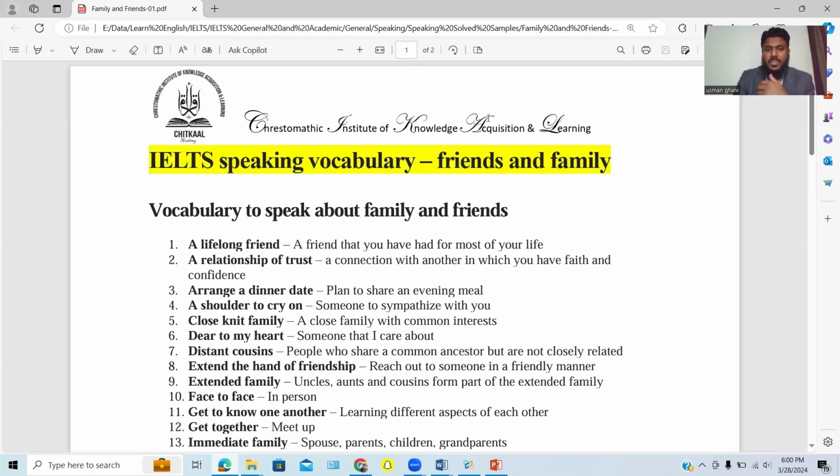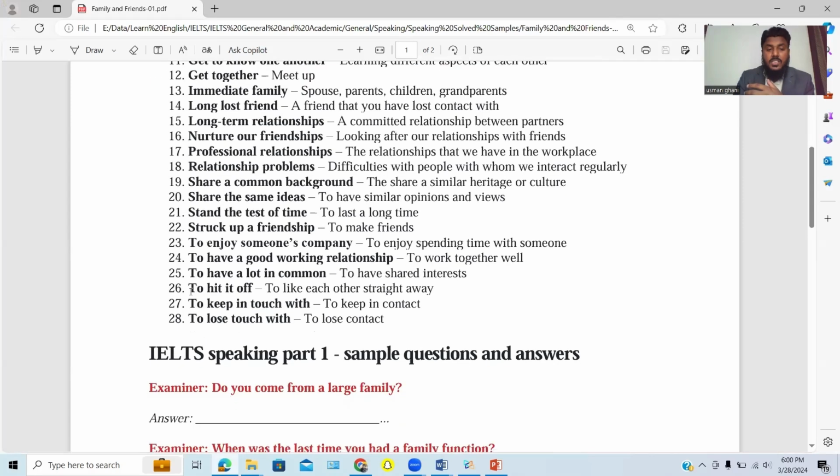अच्छा, आपका जो टॉपिक है वो है फ्रेंड्स एंड फैमिली. Vocabulary to speak about friends and family. These are important words on this friends and family. Vocabulary: a lifelong friend, a friend that you have had for most of your life. Relationship of trust, a connection with another in which you have faith and confidence. To hit it off, ये एक अच्छा expression है. It means to like each other straight away. Hit it off. They hit it off one another.